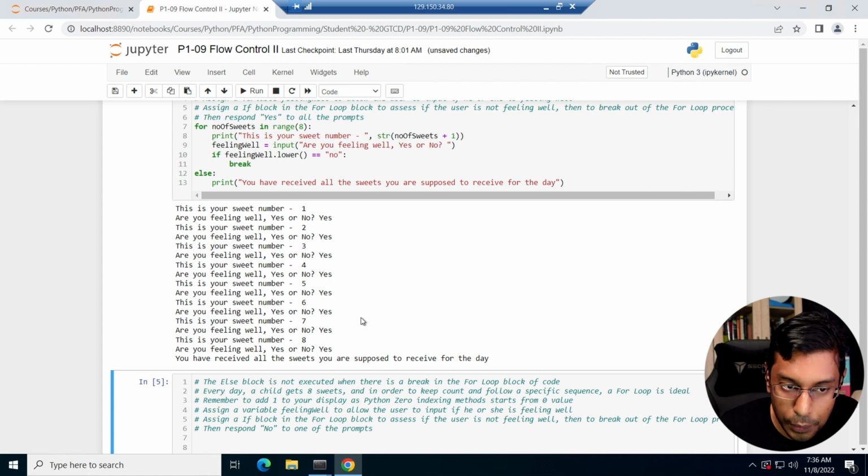But this approach using the for else loop makes more sense because only if the for block of code is perfectly run will it execute the else block of code, right? To make it very simple.